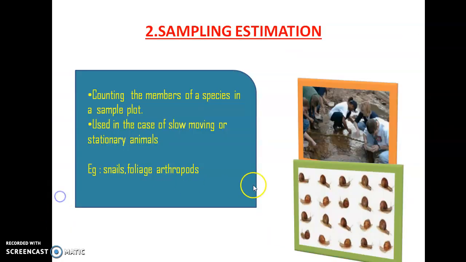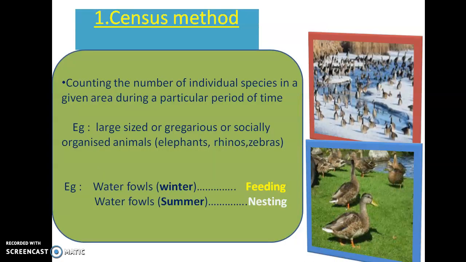In the case of winter season, they are generally undergoing feeding, and in the summer season they are undergoing what we notice as nesting behavior, as a period of inactivity is generally found in this summer season. So this is a winter season concerned with feeding done by waterfowls, and this is a nesting behavior which is done by these waterfowls during summer season. So we are counting their numbers in both these 2 periods. That is called the census method.